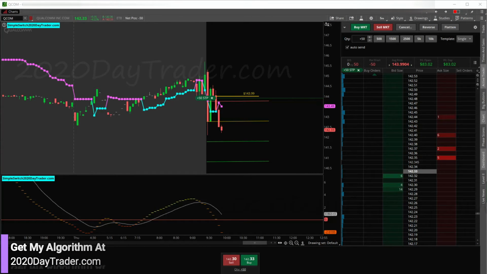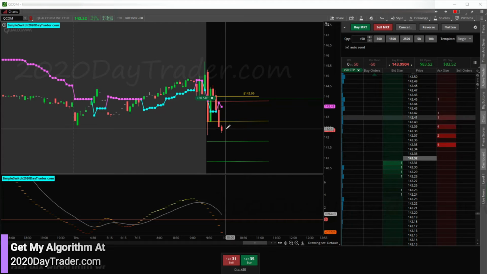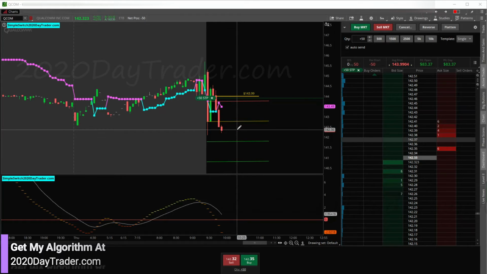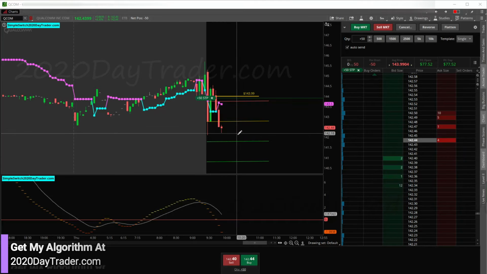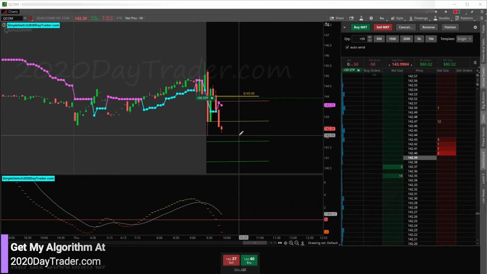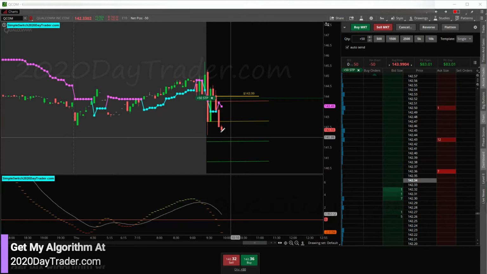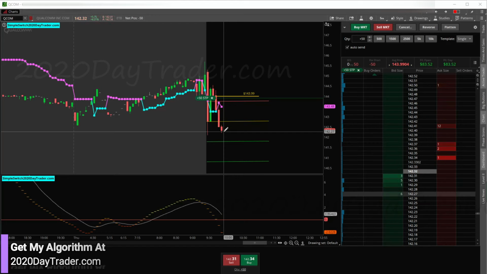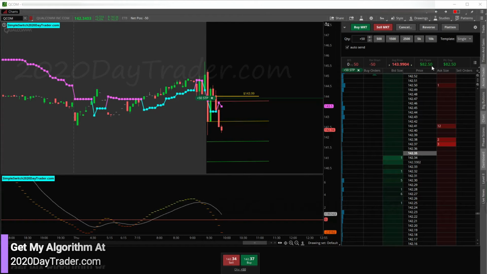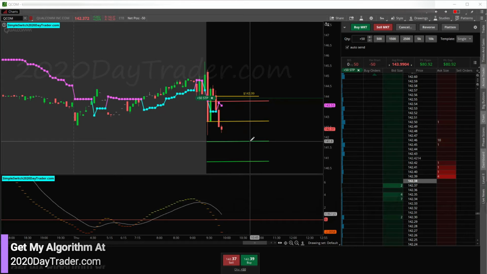All right, so this is working out pretty good for QCOM here, but now we're coming to the bottom of this, right? So now we know the low of day is going to be some resistance, the area of low of day, which we're starting to see right there. A piece of me says I want to take my trade off the table right here, but we'll let it ride. We'll see if it gets to this target.